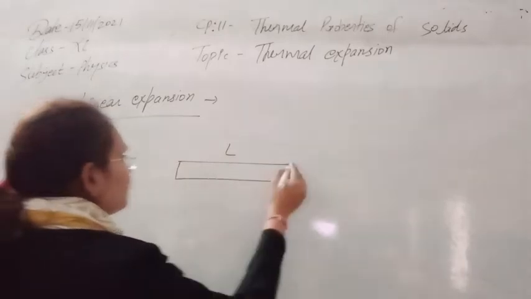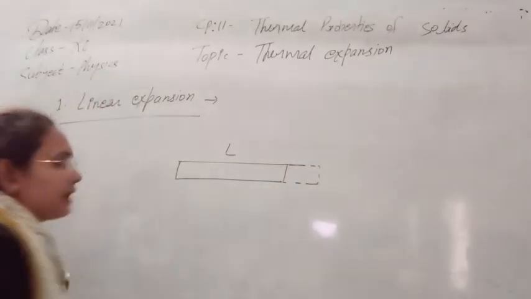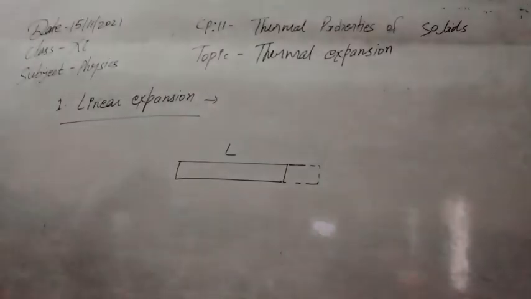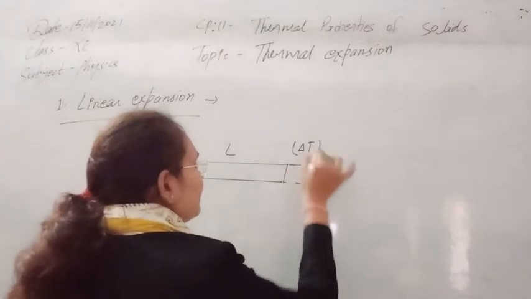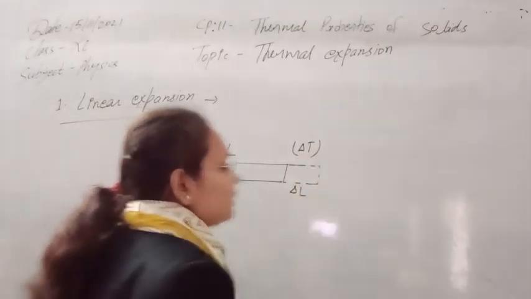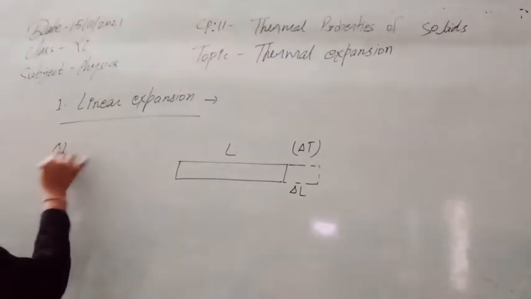Now we start to change the temperature. Suppose its length is L at some temperature T. If we change the temperature by delta T, then we see a variation in length, that is delta L. And experimentally we can see this delta L.